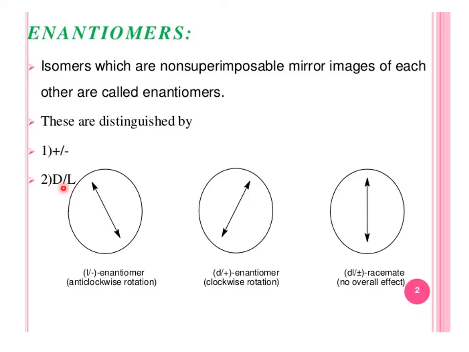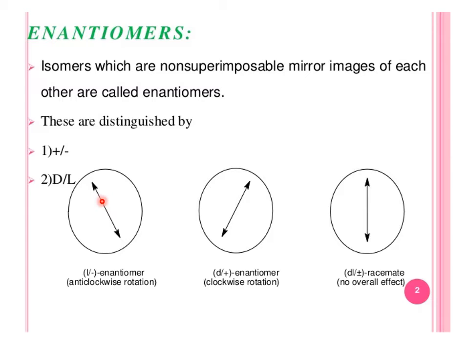But here this is the racemate, DL plus minus, with no overall effect. It means the effect of either direction has been cancelled, because the enantiomers are present in equal amounts in the mixture. Racemate means that the two enantiomers are present in equal amount.